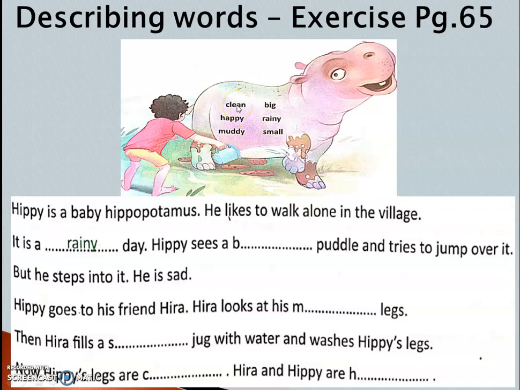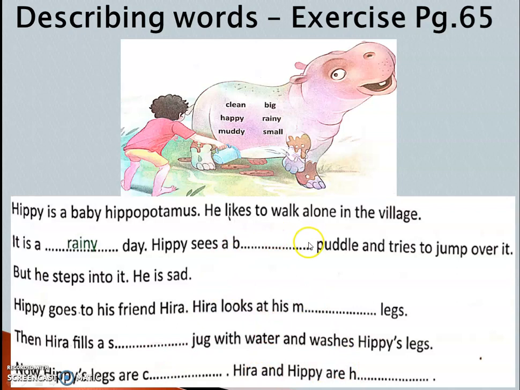So first one is clean, C-L-E-A-N, clean. Clean is also saying something about something. Next one is happy, H-A-P-P-Y, happy. Happy is also saying about a thing or animal or whatever. Muddy, M-U-D-D-Y, muddy. Then big, B-I-G, big. Rainy, R-A-I-N-Y, rainy. Small, S-M-A-L-L, small. These are all the describing words which we are going to use in this